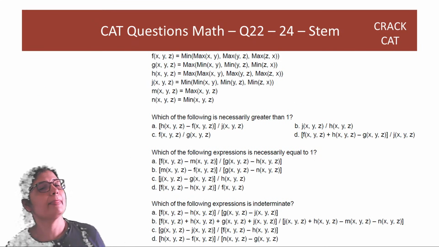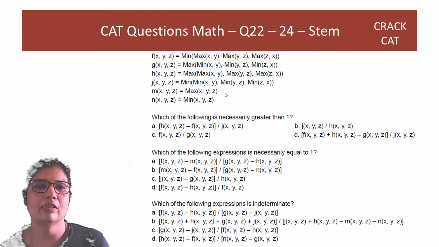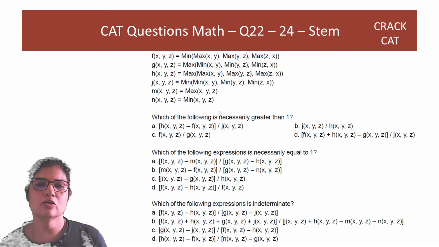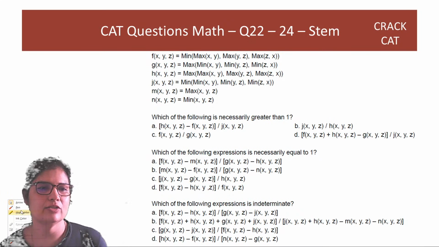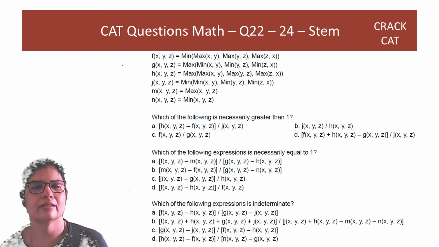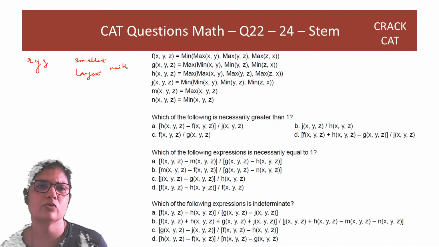Next question. F is defined as all this, F, H, M, G, H, all this, okay? So what we will do is find out each of them, right? Let's say that the three values are X, Y, and Z. I want to say that these three values are made up of the smallest, the largest, and neither, the middle one.